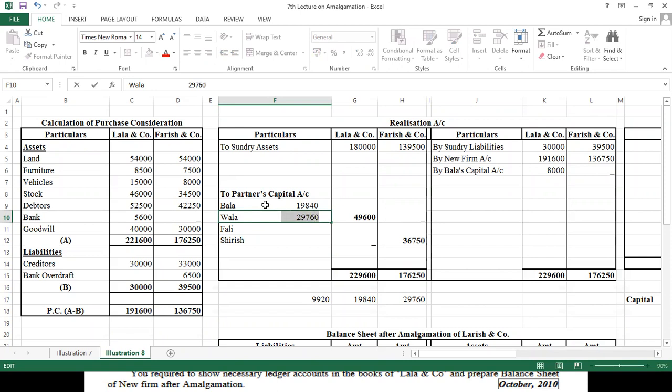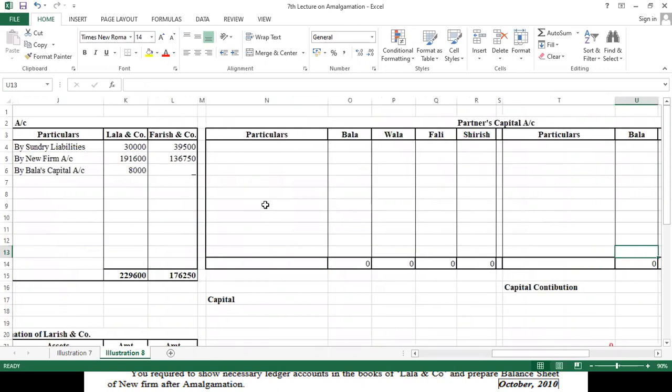Okay, now coming to Fali and Shirish, they are also partners in 3:2, their ratio is the reverse, divided by 5. So here for Fali it is 3, so we give Fali 3. This will be 22,050, and here for Shirish it will be 14,700. Okay, so I think up to realization everything is clear to everyone.